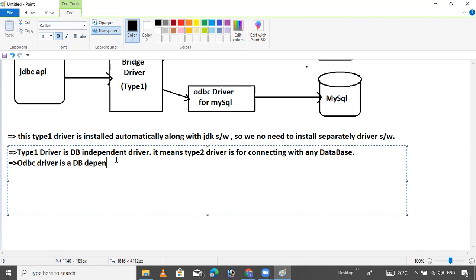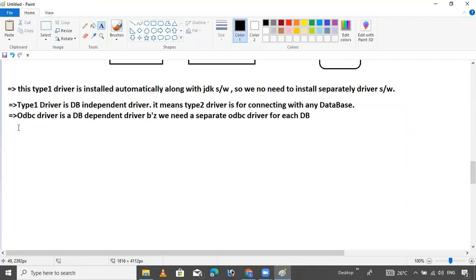It is a dependent driver because we need a separate ODBC driver for each database. This is the reason.